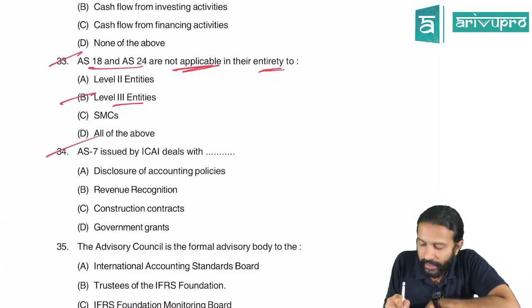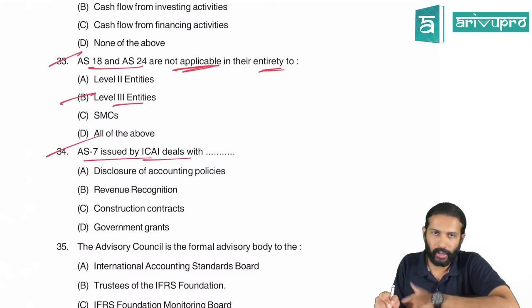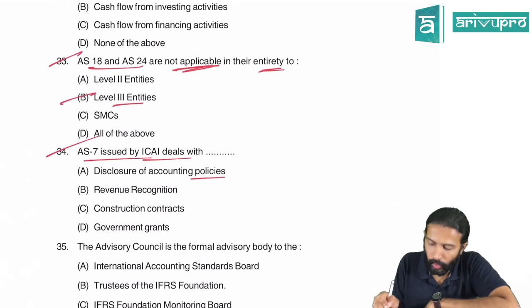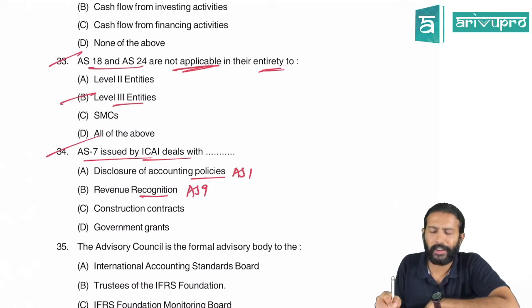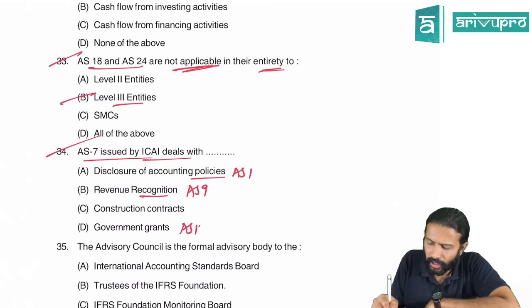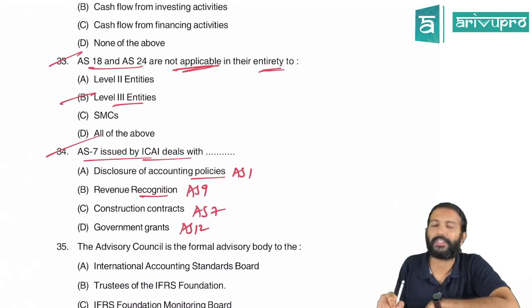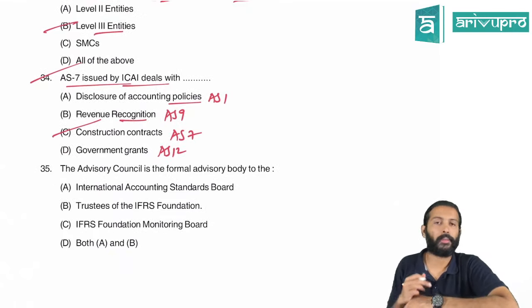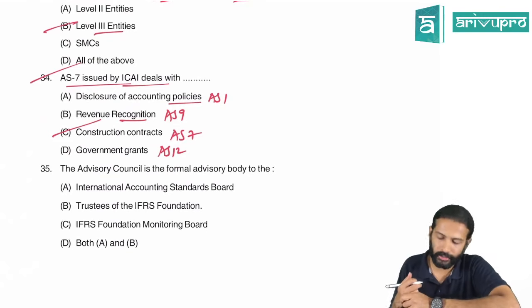Done. AS 7, Accounting Standard 7, issued by the Institute of Chartered Accountants of India, ICAI, deals with what? Does it deal with accounting policies? No. Revenue recognition? No, that is AS 9. Disclosure of accounting policies is AS 1. Revenue recognition is Accounting Standard 9. Government grant is Accounting Standard 12. Construction contract is AS 7. So C for Chennai is the right option. AS 7 deals with construction contracts.